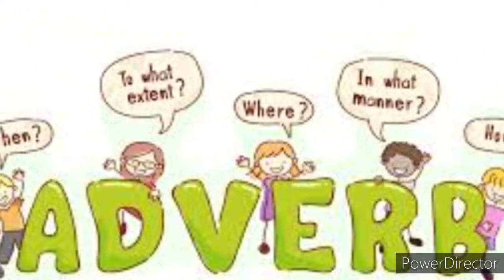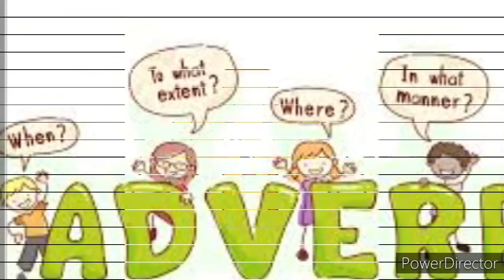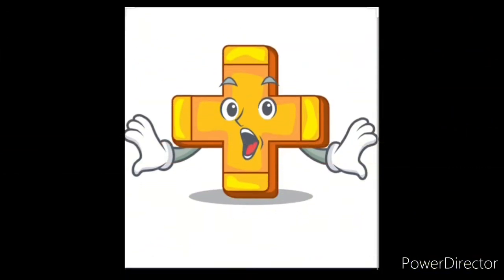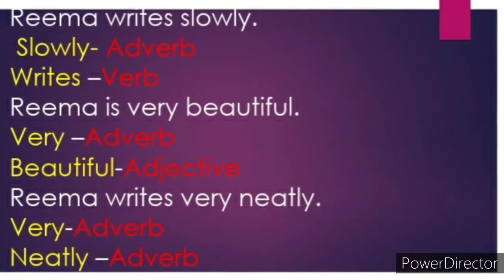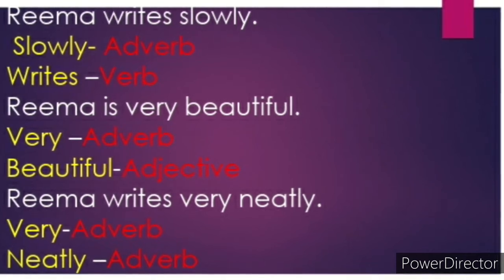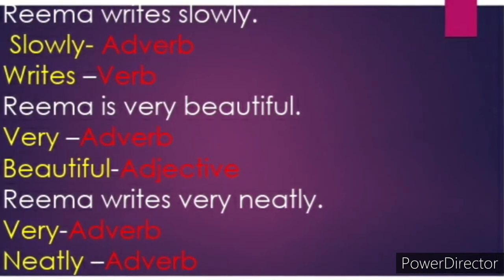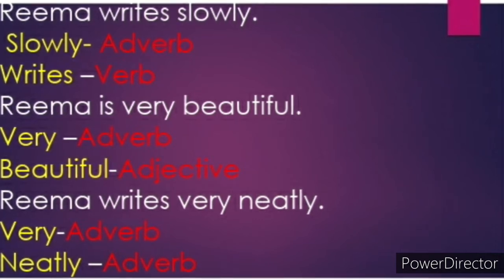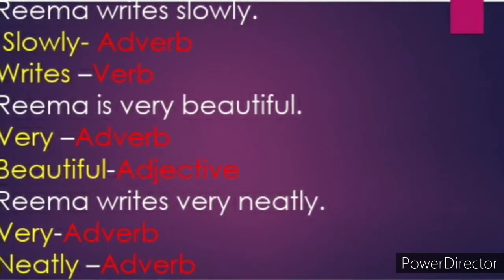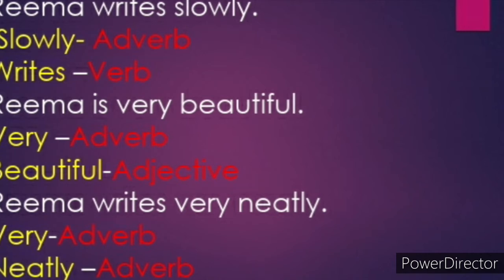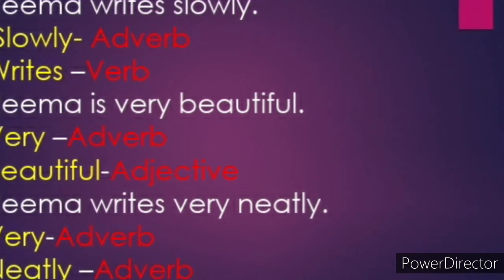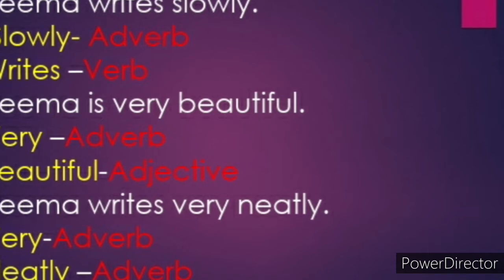The fifth part of speech is adverb. An adverb is a word which adds something to the meaning of a verb, adjective or another adverb. Example, Rima writes slowly. Here slowly is an adverb which adds to the meaning of a verb writes. Rima is very beautiful. Here very is an adverb which adds to the meaning of adjective beautiful. Rima writes very neatly. Here very is an adverb which adds to the meaning of another adverb neatly.